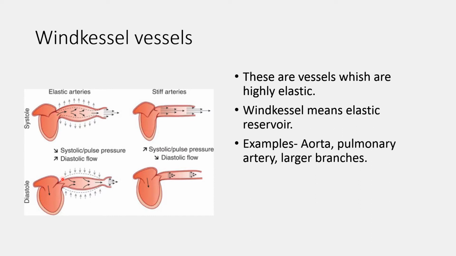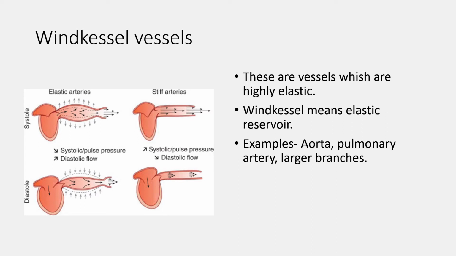Now during this phase, the expanded or stretched elastic wall recoils back to its normal position. During this phase, it provides pressure on the blood remaining inside the vessel to move forward. So during the systole, because of the movement of blood from the heart into the great vessel, blood is propelled, and during the diastole, because of this recoiling of the great vessels, blood moves forward.